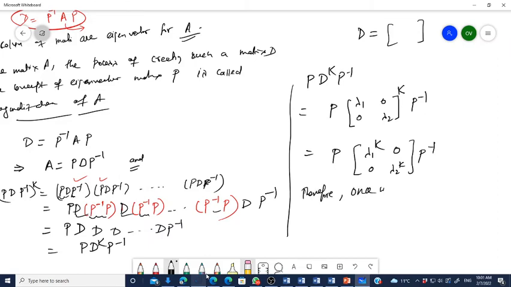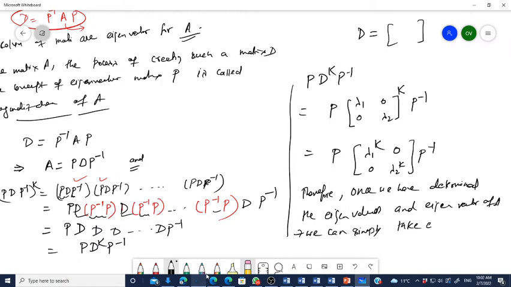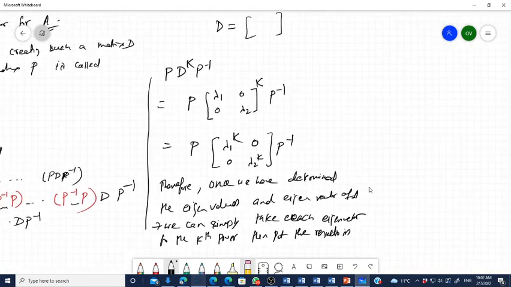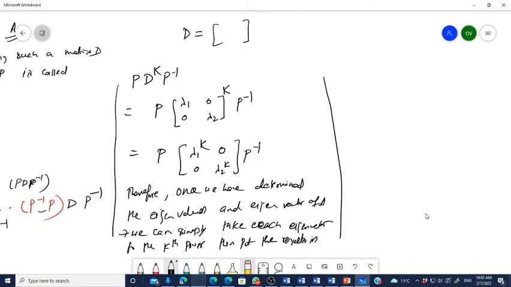Therefore, once we have determined the eigenvalues and eigenvectors of A, we can simply take each eigenvalue, है ना, raise it to the kth power, then put the results in the diagonal matrix and multiply once by, किससे multiply किया हमने?